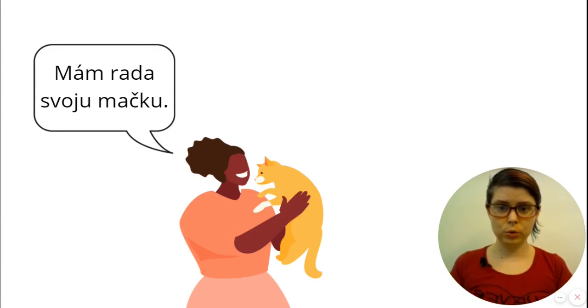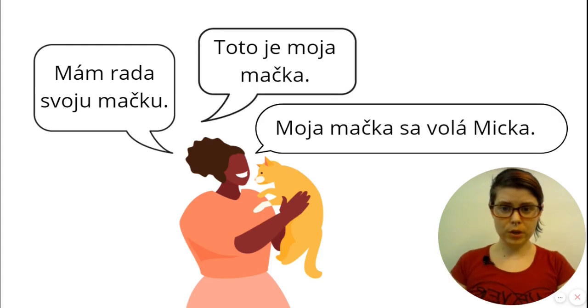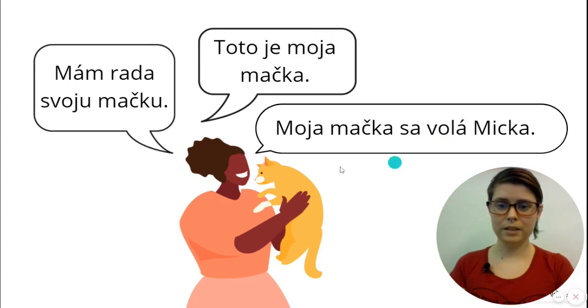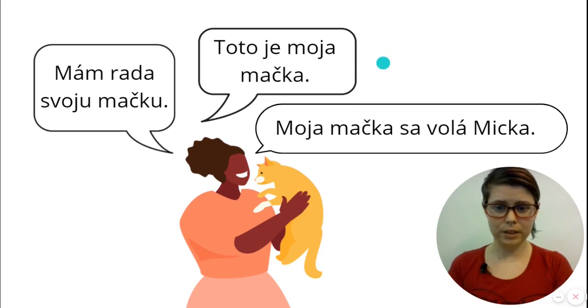But let's look at two more sentences. Toto je moja mačka a moja mačka sa volá Micka. This is my cat. My cat's name is Micka. In these two statements, we cannot use svoja because that would be nonsense, because Maja is not the grammatical subject of the sentence, even though she is the owner. If we used svoja, for example, if we said svoja mačka sa volá Micka, that would sound super weird, and I don't know what that would even mean.